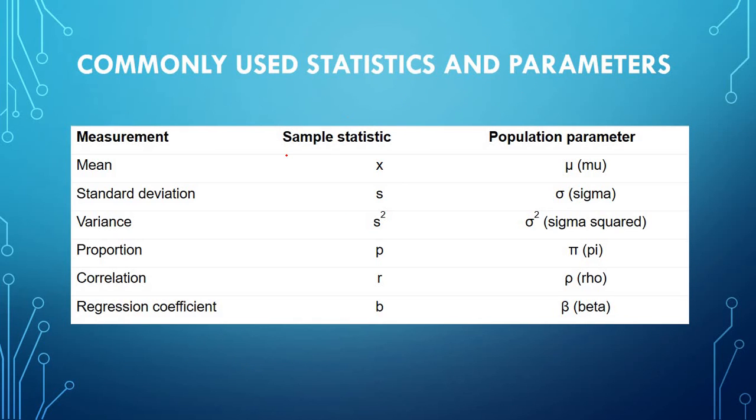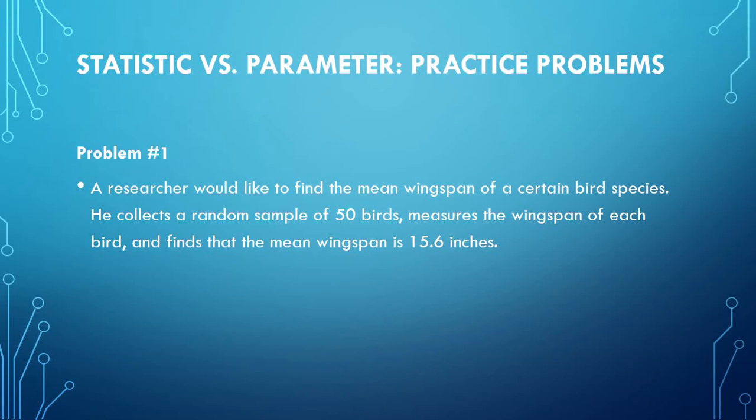Now see, there are some notations for statistics and parameters. For the mean, in the sample statistic we use x bar, and here for the population parameter we use mu. For standard deviation, s and sigma. For variance, s square and sigma square. For proportion, we use p here and pi here. For correlation, r and rho. For regression coefficient, b and beta. Okay, now we will see two or three more examples related to statistic versus parameter.